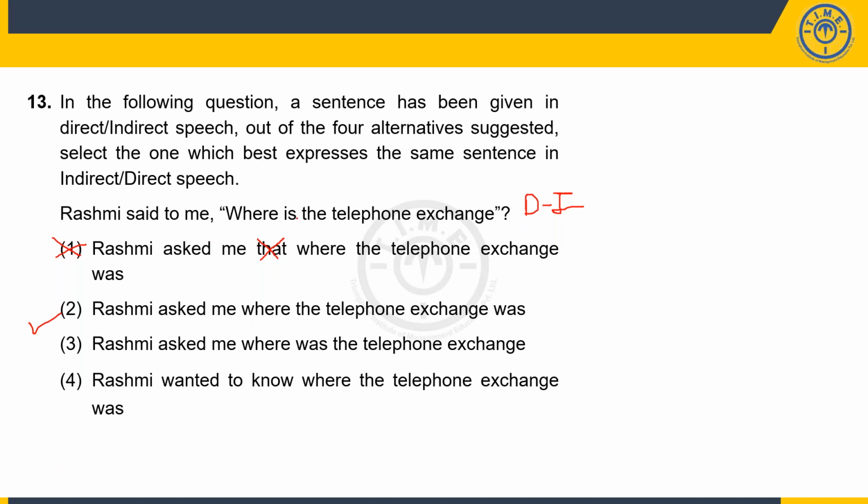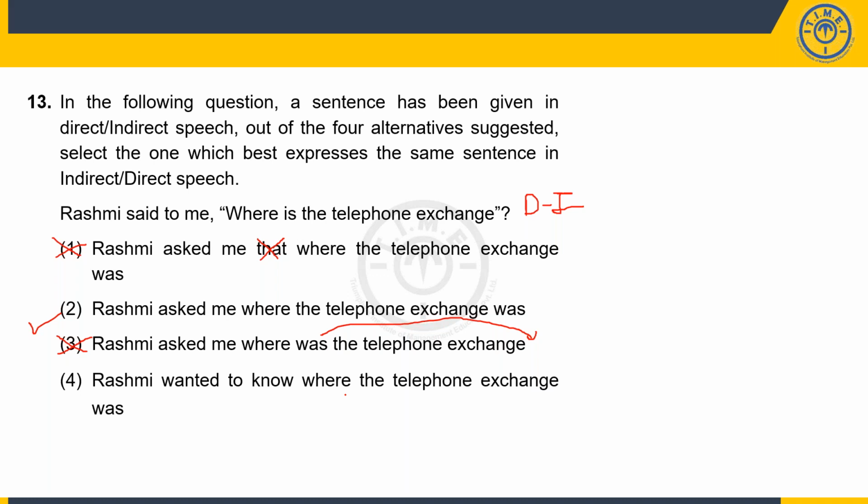The where is retained, the is became was seems to be right. Rashmi asked me where was the telephone exchange. Now, when we convert the question into indirect speech, the auxiliary won't come here. It comes at the end, like in this case. So because of the wrong positioning of the auxiliary, 3 becomes wrong. And Rashmi wanted to know where the telephone exchange was.